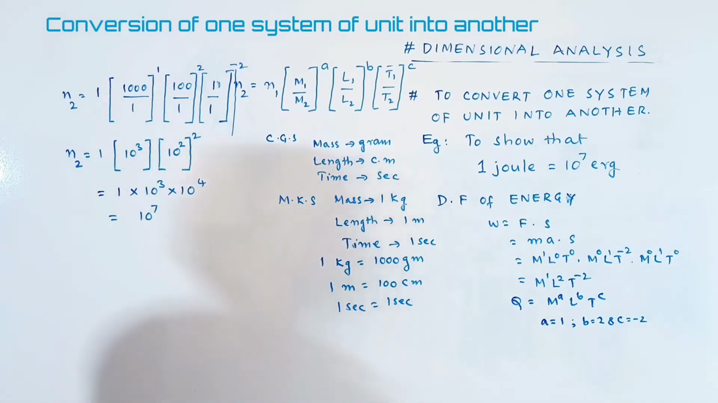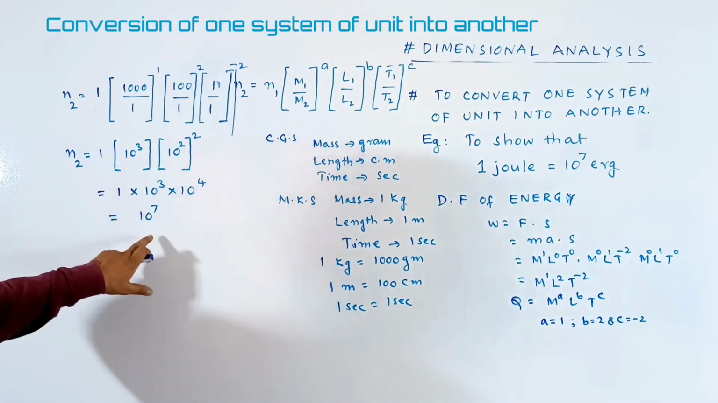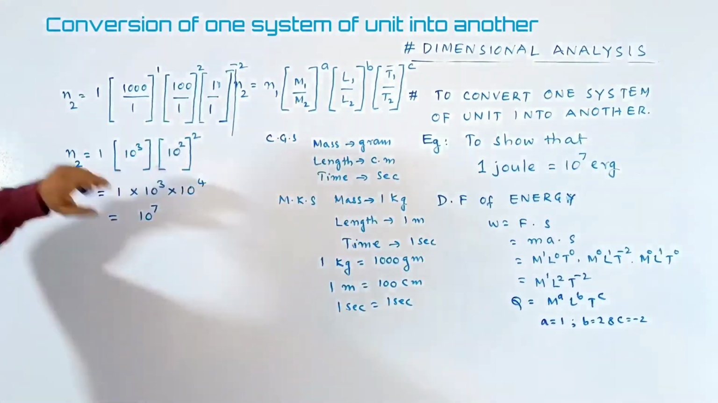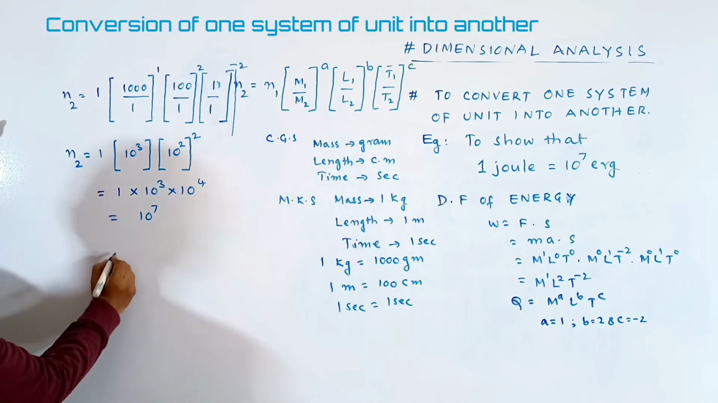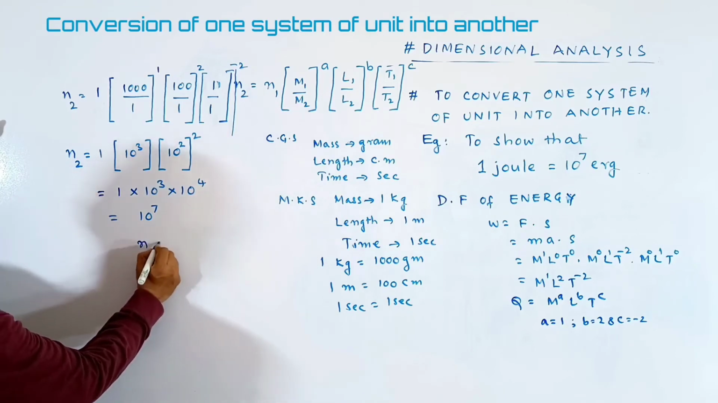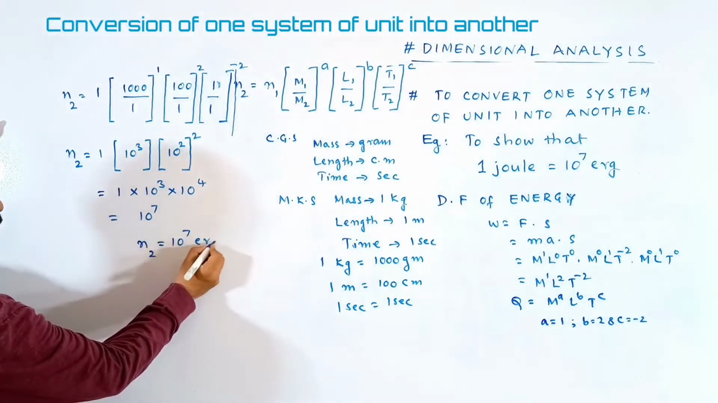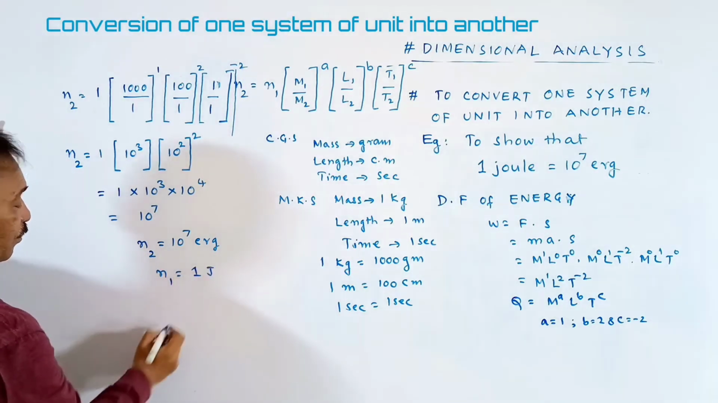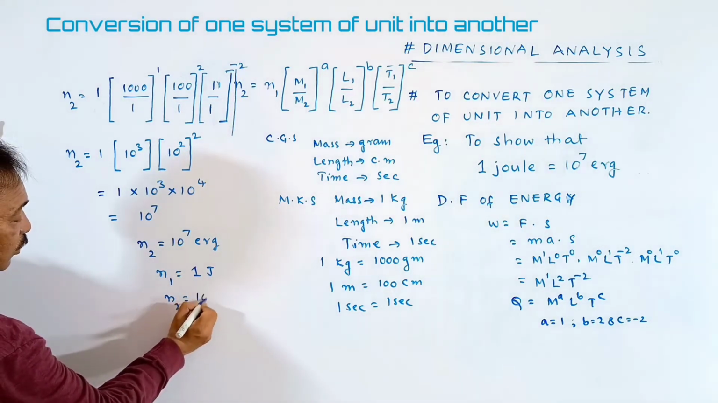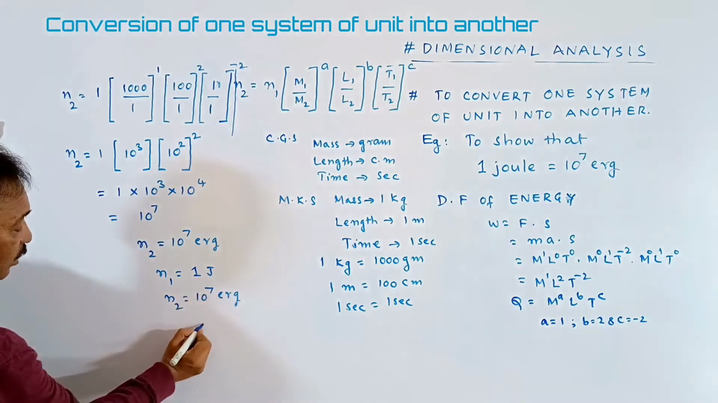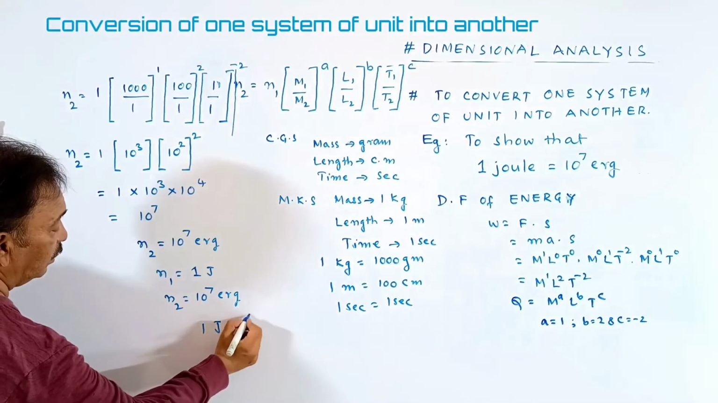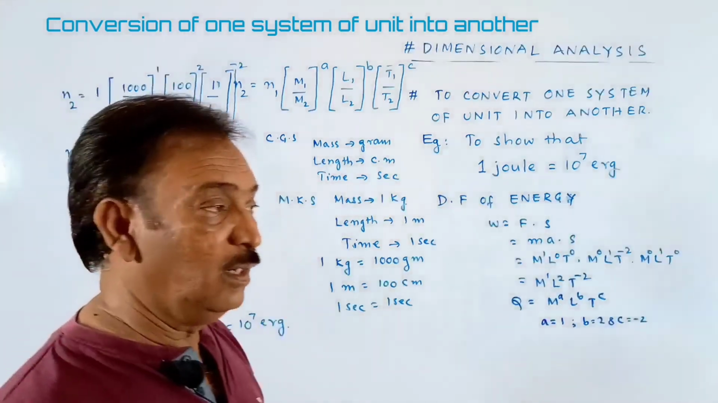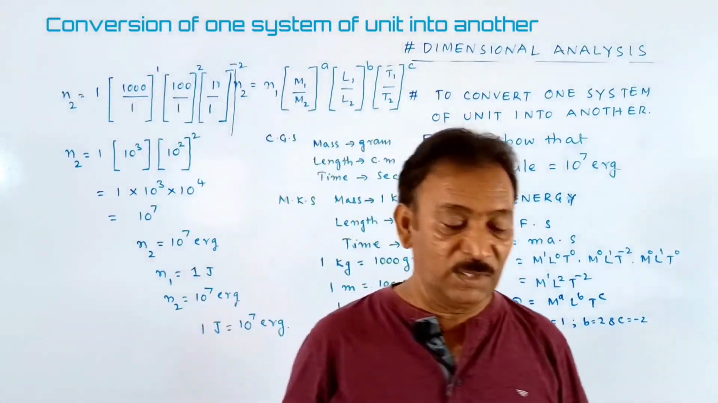What is N2? N2 is CGS system. We mentioned that, let's say N1 and N2 previously. That means N2 is equal to 10 to the power of 7 erg. If N1 is MKS system, it is 1 joule, then N2 is 10 to the power of 7. Means 1 joule is equal to 10 to the power of 7 erg. Okay, students, in this way, you can convert one system of unit into another.